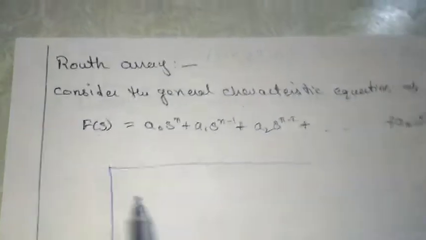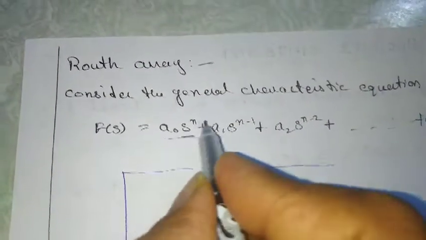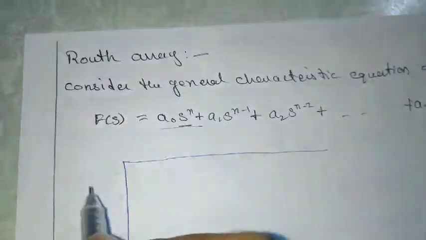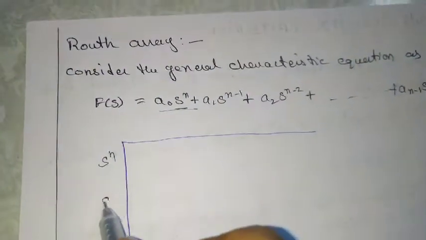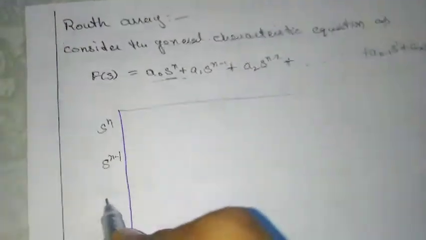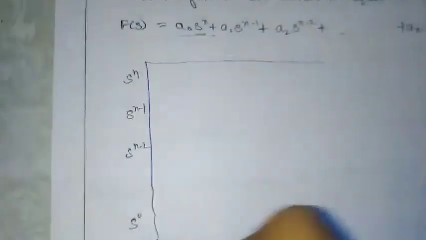Construction of the Routh array. Listen carefully, because otherwise you will get confused. First of all, the power of this characteristic equation is n. So the highest power term I'll take here is s power n. Next I'll write the s power n minus 1 term, next the s power n minus 2 term, and so on until the s power 0 term.